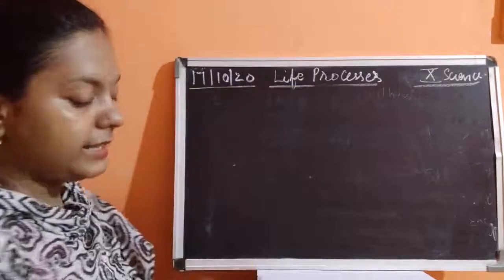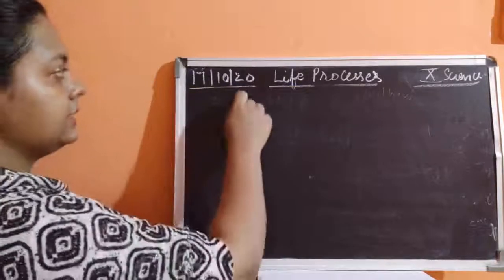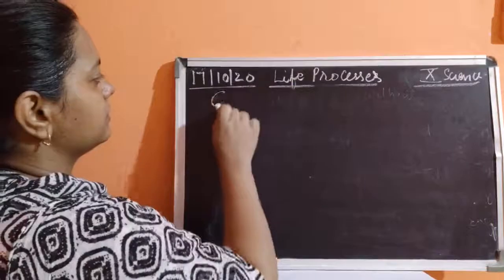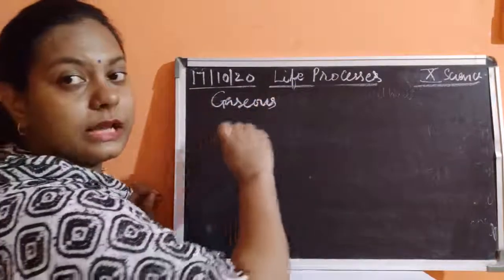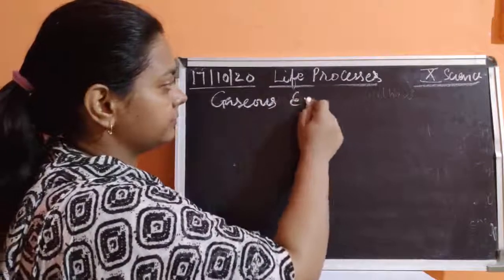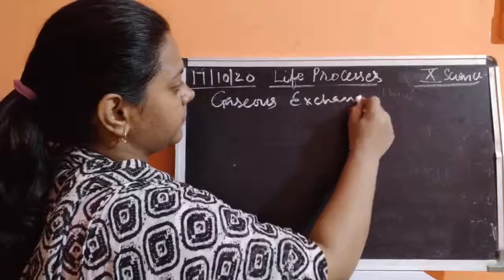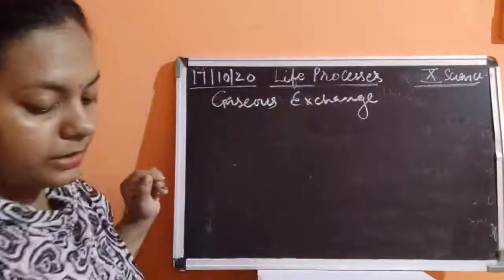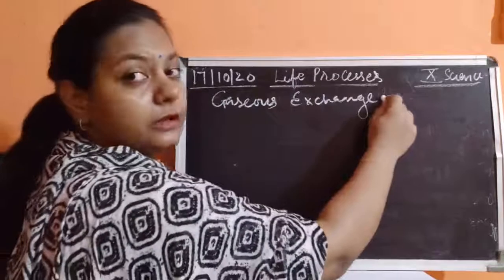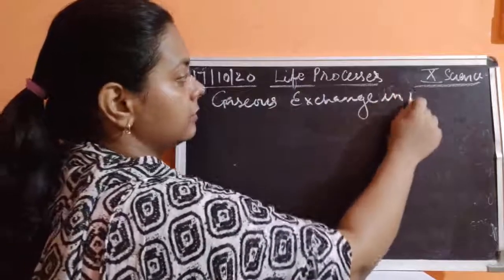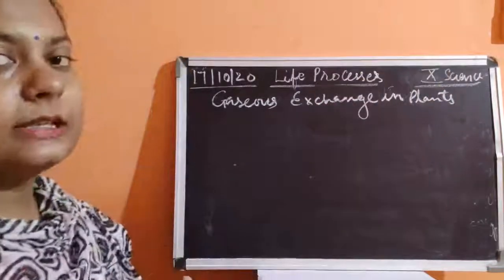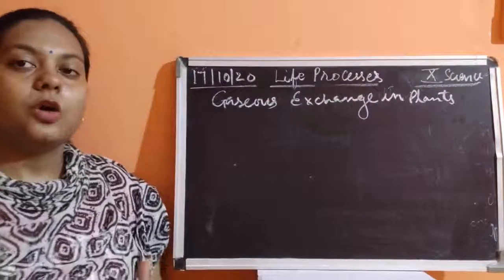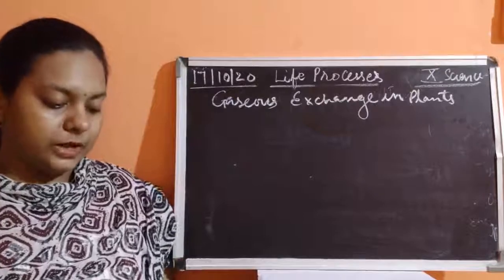Now I move on to the next topic, that is gaseous exchange. What is it? Gaseous exchange in plants. Okay, how the gaseous exchange is taking place in the plants, or whether the plants also respire or not.